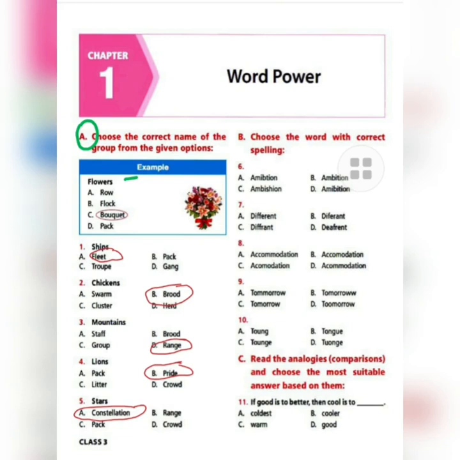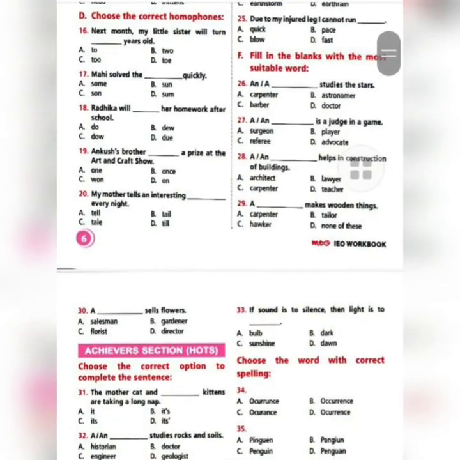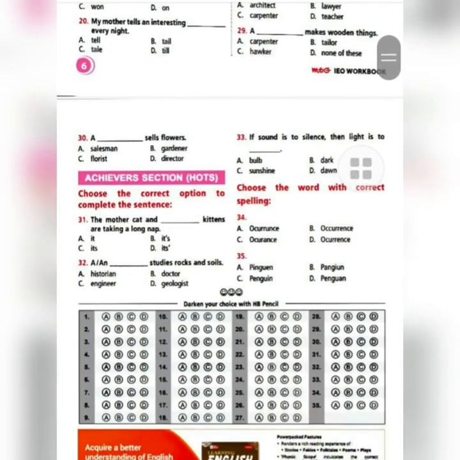You just have to mark the option. So let's move to the OMR of this page. Now here I will be showing you with red color, because I'm using the red color annotation pen, which is very easily visible on the screen, but you will follow the instructions that are given on that page. If it is written pencil, you will use a pencil. If it is a black pen, you will use a black pen. If it is a blue pen, you will use a blue pen. The instructions will be clearly there. You need to follow that. Just to show you on the screen, I am using a red colored pen.